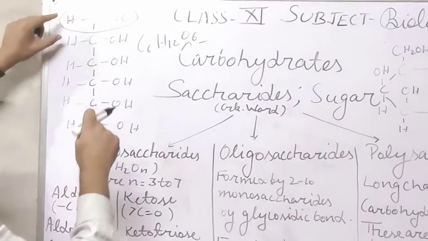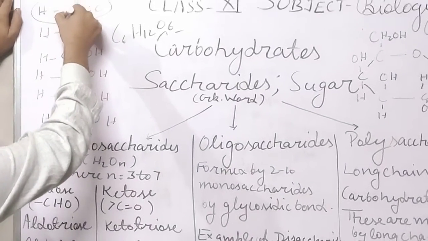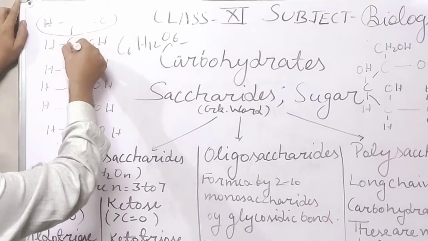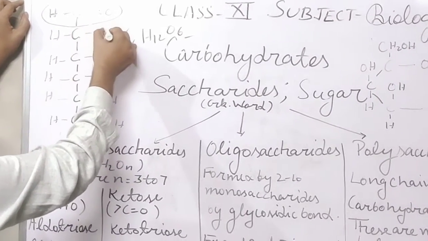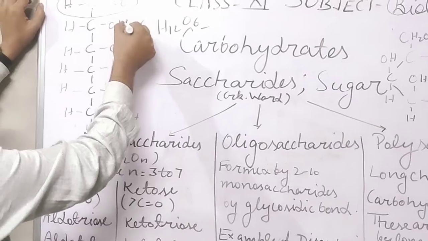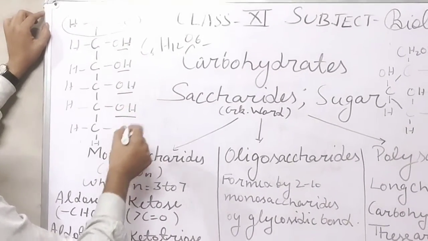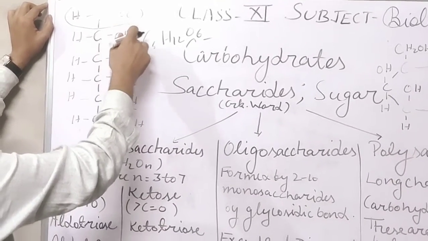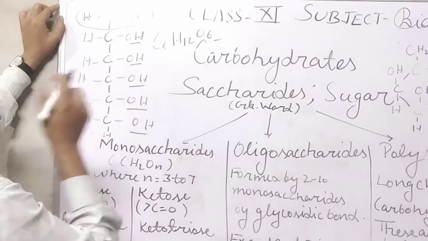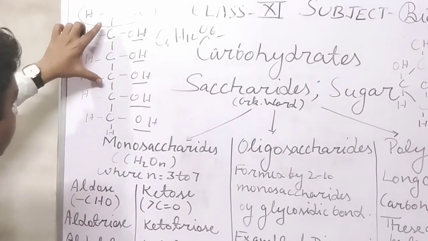It is the ketone group. It is the ketone group, and that group is connected with the carbon chain, and this carbon chain is also connected with alcohol functional groups. How many alcohol functional groups are connected in this? 1, 2, 3, 4, 5, and here it is connected with hydrogen.